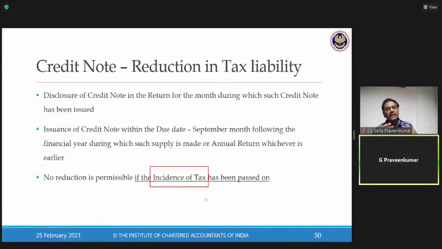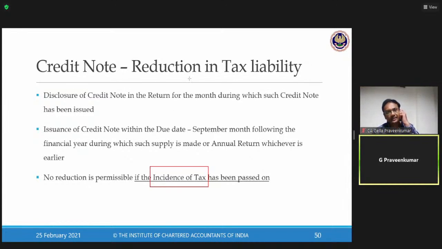The moment I issue a credit note, in the month in which it is reported in GSTR-3B, my output tax gets reduced to the extent of the credit note. I repeat, my output tax reduces to the extent of the credit note. The lawmaker says, the moment you have passed on the burden of tax to your customer, you cannot issue a credit note.